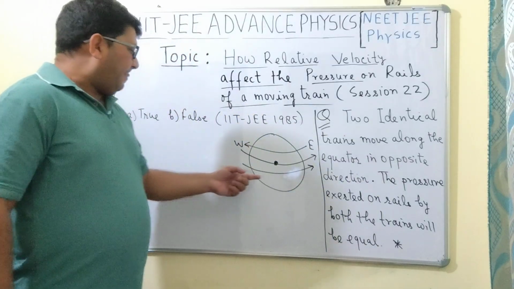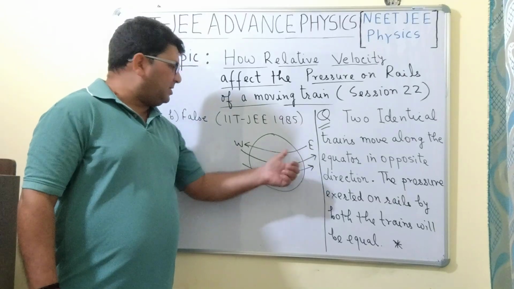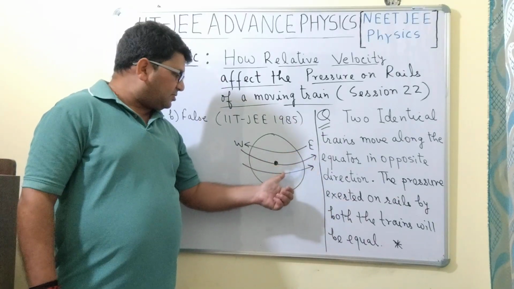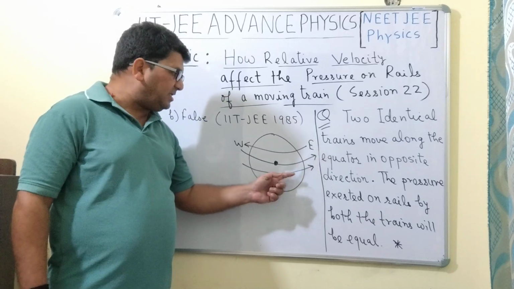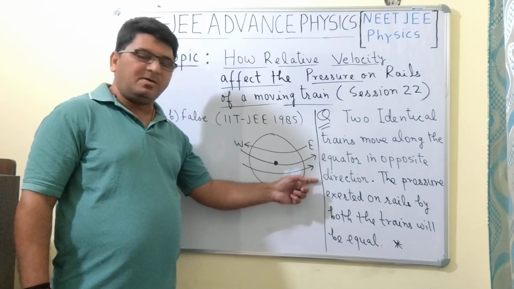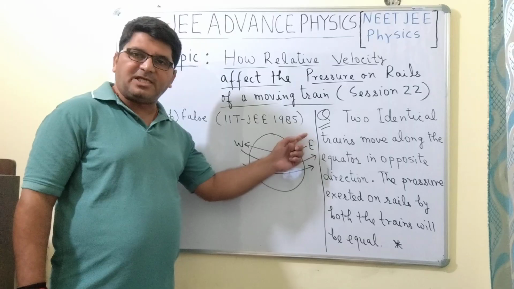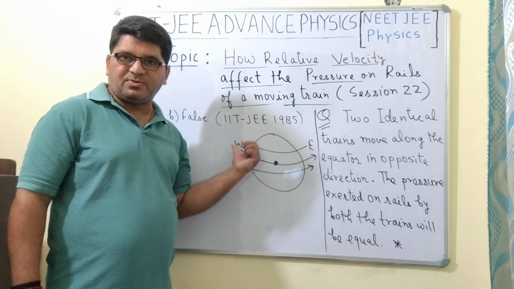Since the direction of rotation of the earth is from west to east, the centrifugal force experienced by the train moving eastward will be more in comparison to the centrifugal force experienced by the train moving westward.